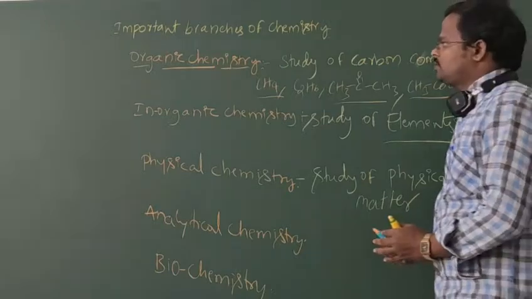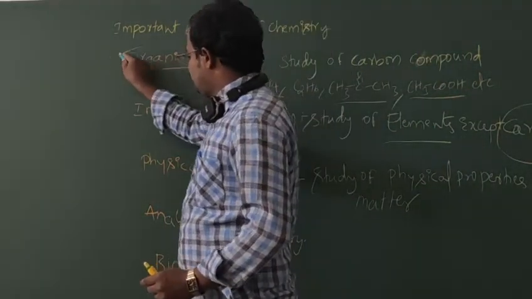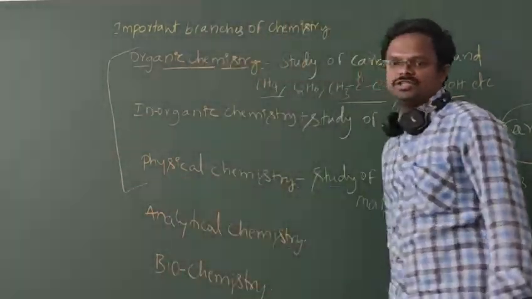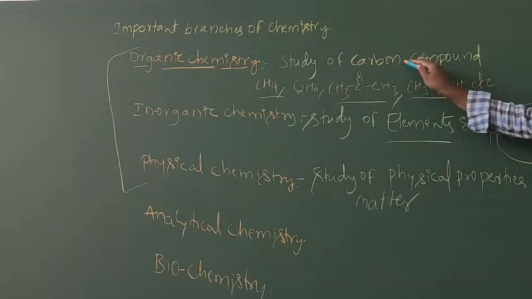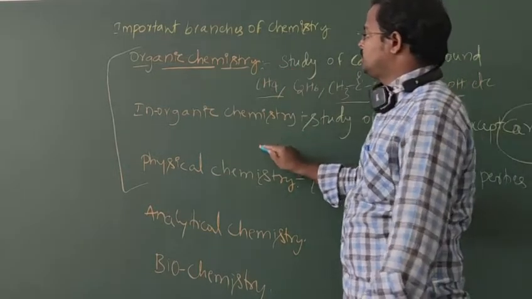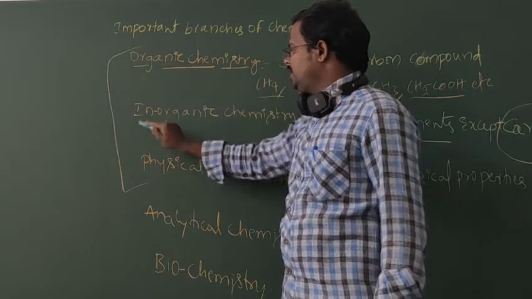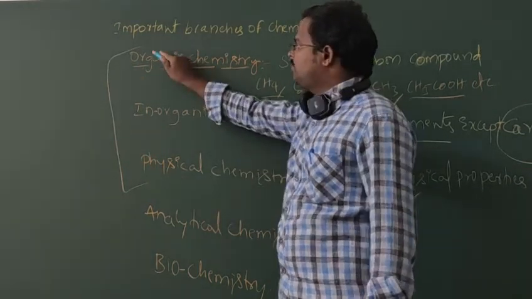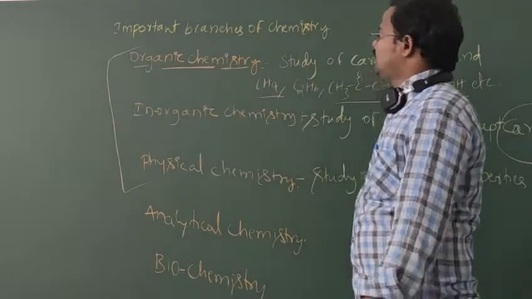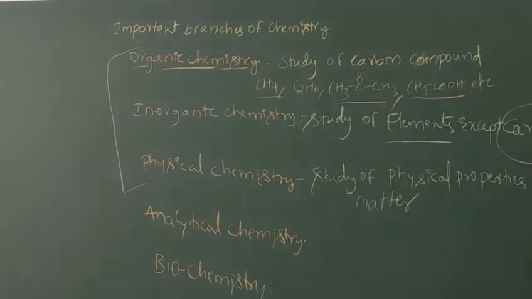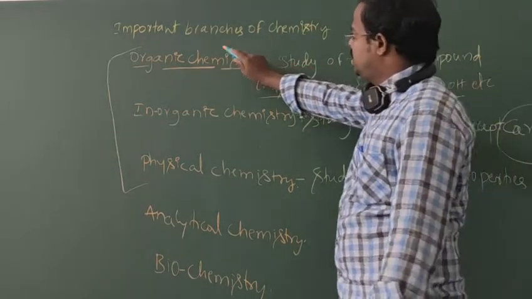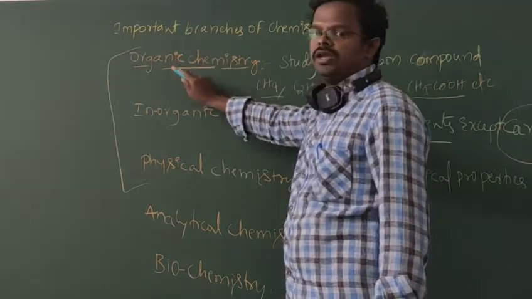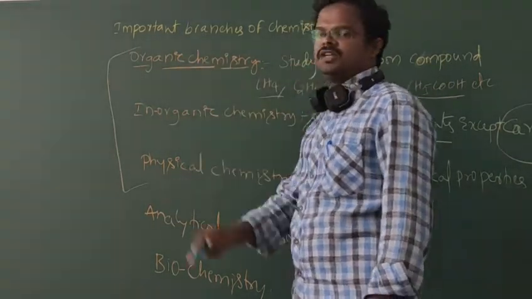In our PU standards, we mainly focus on three branches: organic chemistry, inorganic chemistry, and physical chemistry. In PU1 and PU2, these are the main branches we study.